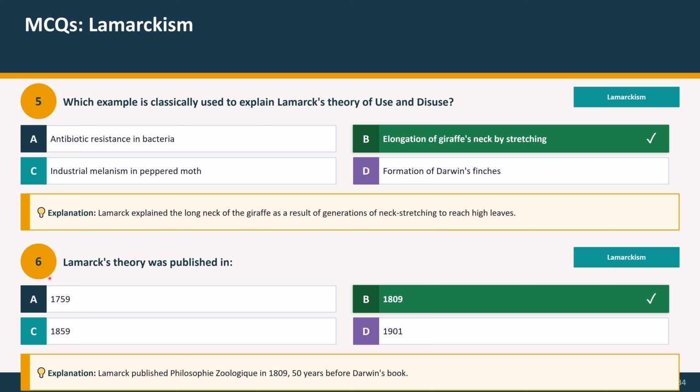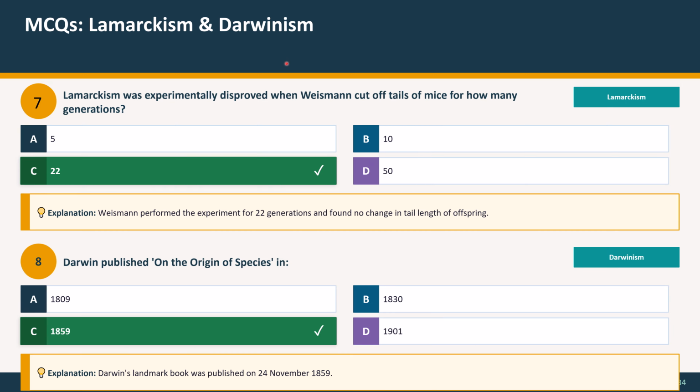Question 6: Lamarck's theory was published in 1759, 1809, 1859 or 1901. The correct option is 1809. Explanation: Lamarck published Philosophie Zoologique in 1809, 50 years before Darwin's book. These questions are from both Lamarckism and Darwinism.